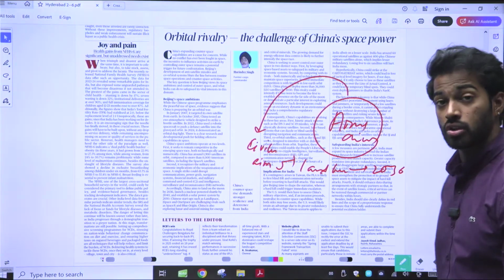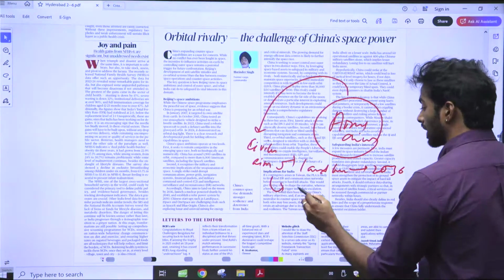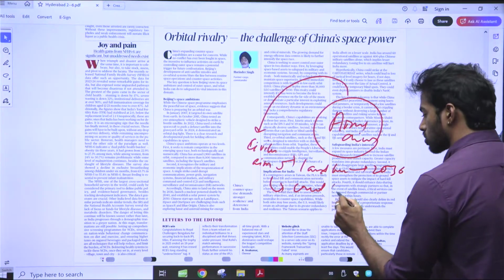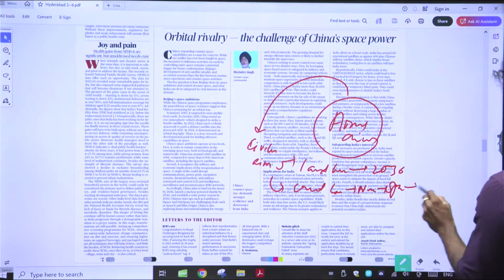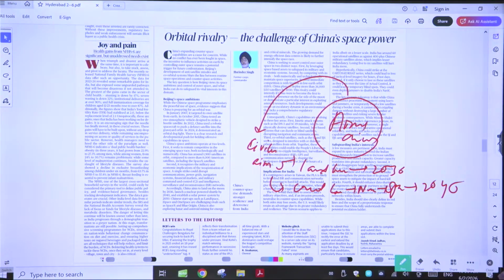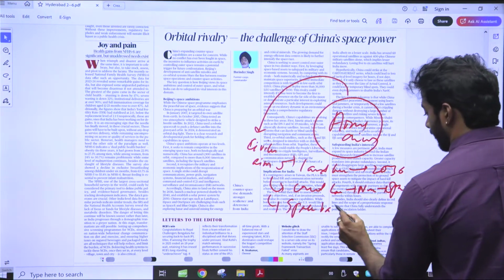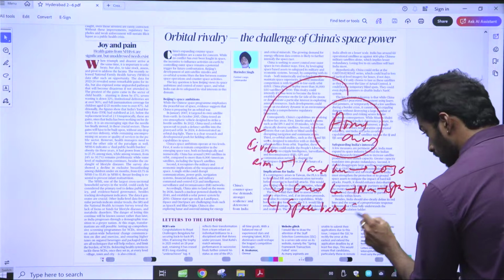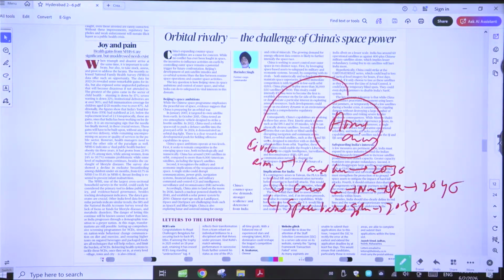The second aim is to launch a nuclear powered spaceship by 2040. And the third is to develop space based solar power by 2050. These three are the civilian aims of China.